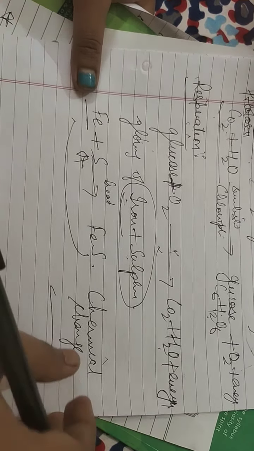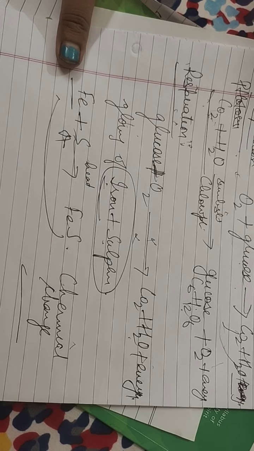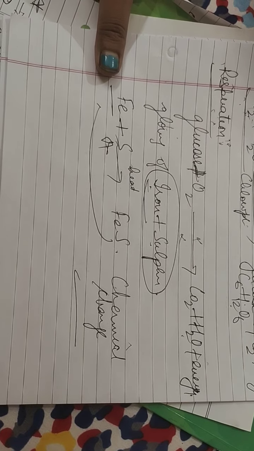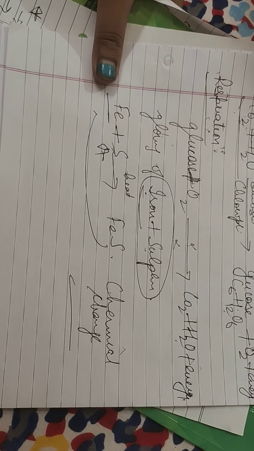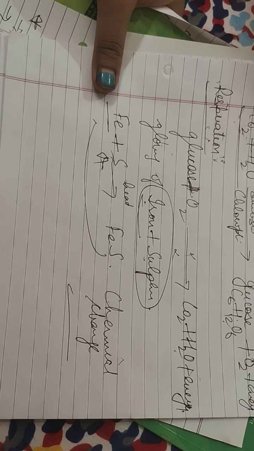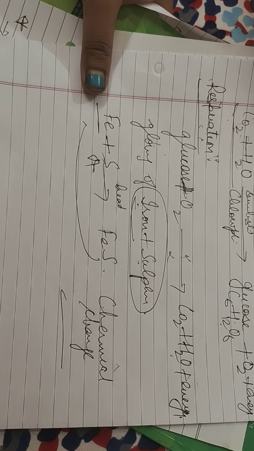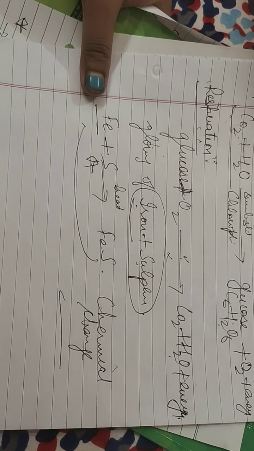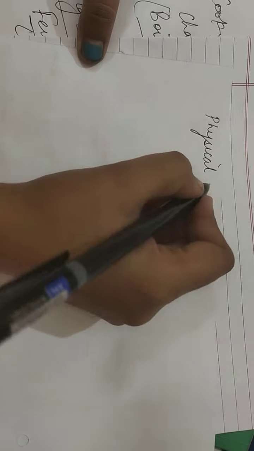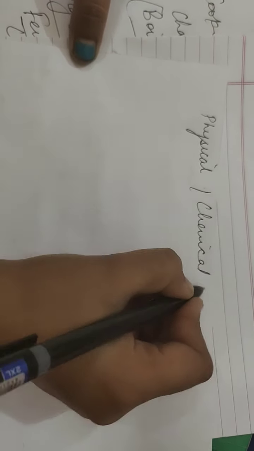So here we have done a lot of examples of chemical change. So what will you do now? You will learn the difference between physical and chemical change. It is given in your book and it's very, very important. Now the next topic we will discuss is, can physical and chemical change happen together? Yes, this is right. Sometimes physical and chemical changes happen together. Previously we did physical change separately and chemical change separately, but here the question is, can physical and chemical change happen together?